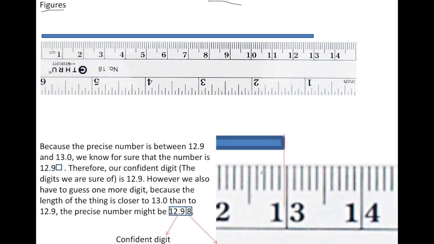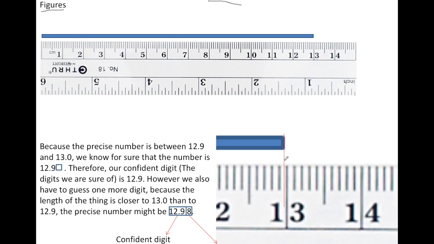We can say that it's between 12.9. This is 12, by the way, not 2. Here, 12. And this is 12.1, 2, 3, 4, 5, 6, 7, 8, 9, or just one before 13. So it's between 12.9 and 13.0. But we can't say 12.9.